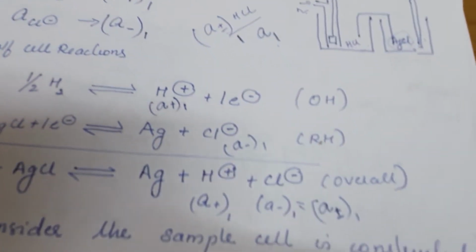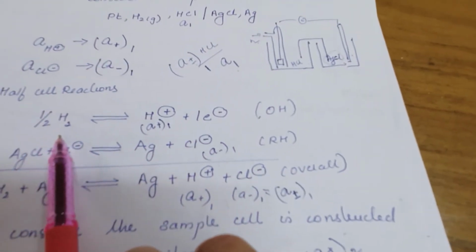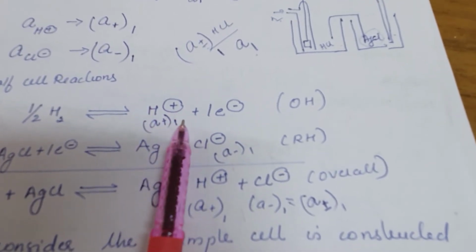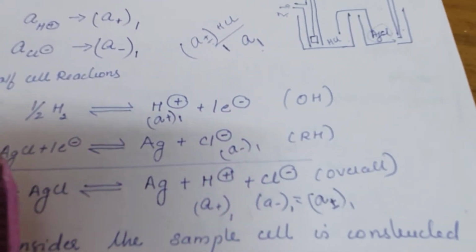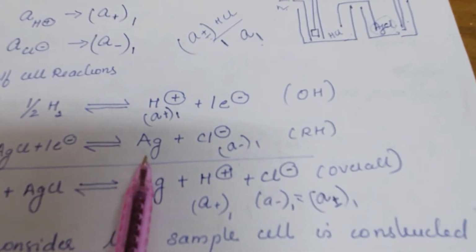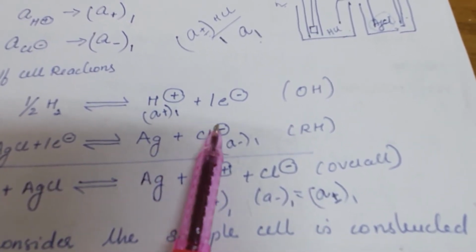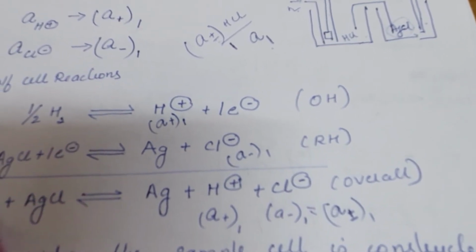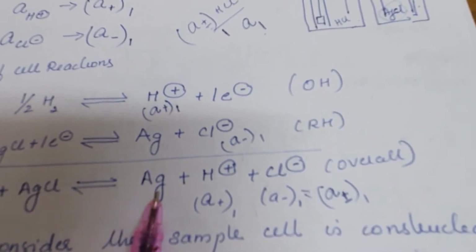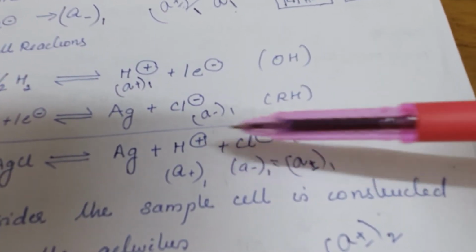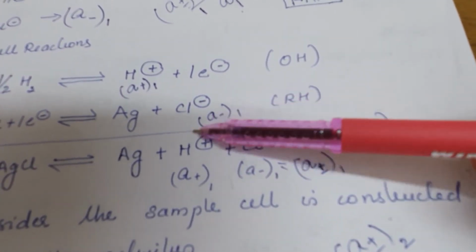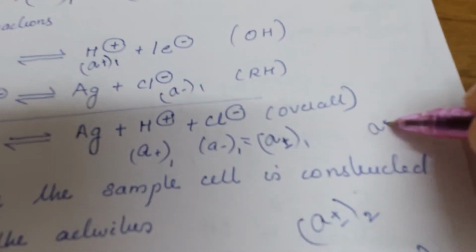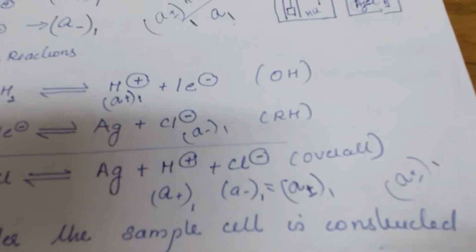Since it is split up, it is shown in this way. So the half cell reaction: half H2 giving H positive, activity A positive 1, plus 1 electron; AgCl plus 1 electron converting to Ag plus Cl minus, A negative 1. And the overall reaction: half H2 plus AgCl giving Ag plus H positive plus Cl minus, which you can represent as overall activity A1.